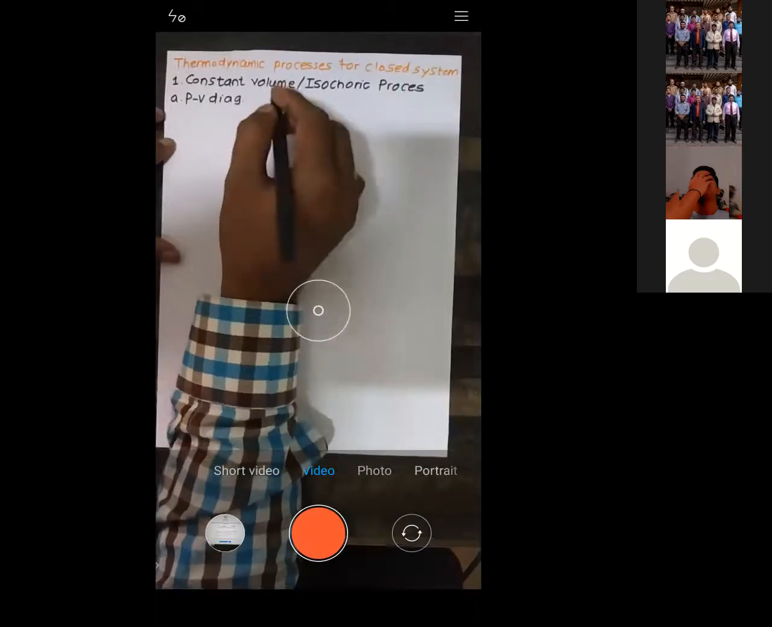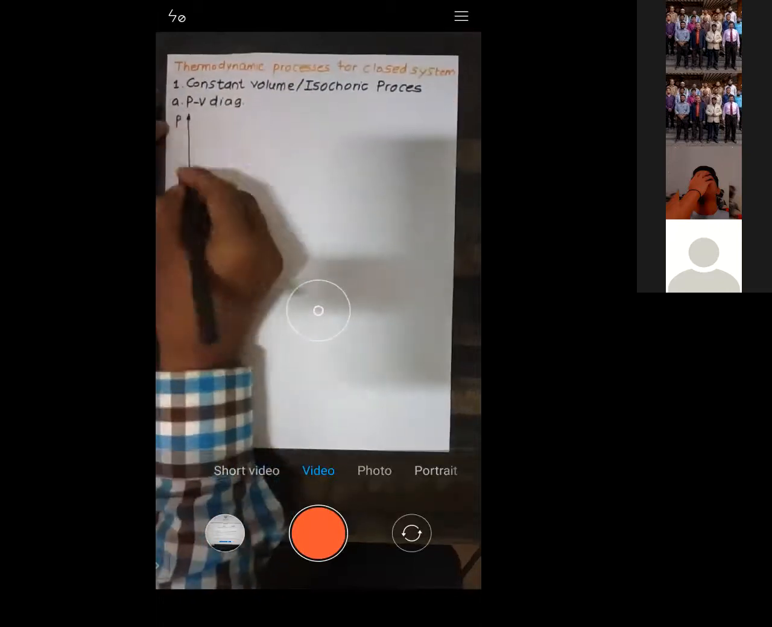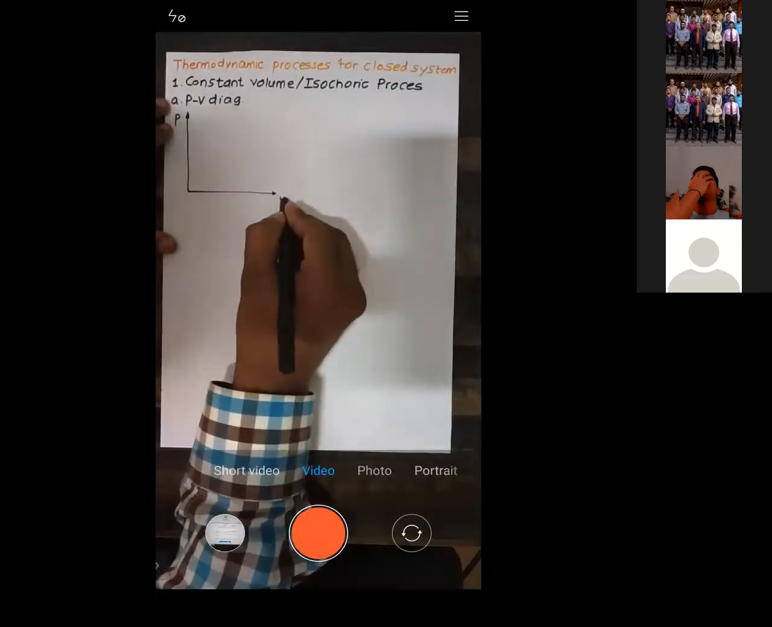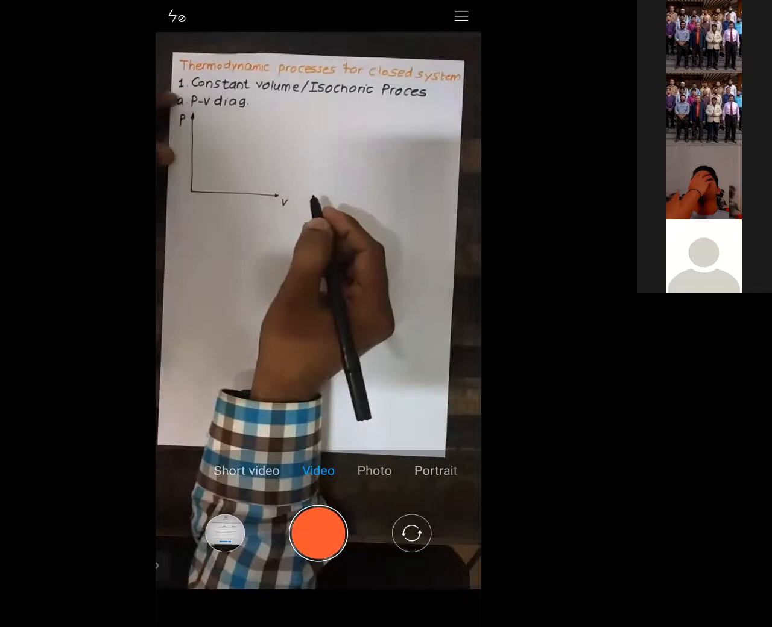Right, so let me start first with the PV diagram, how the PV diagram is going to look for this particular process. So I will start now with the pressure and volume diagram. Let this be the pressure axis and let this be the volume axis. Now see, it's a constant volume process.